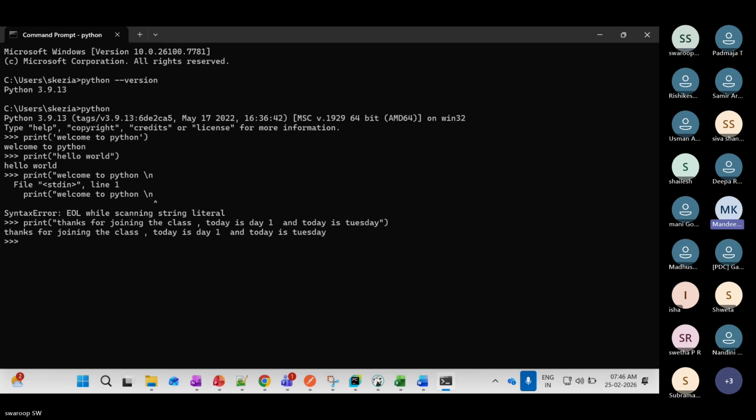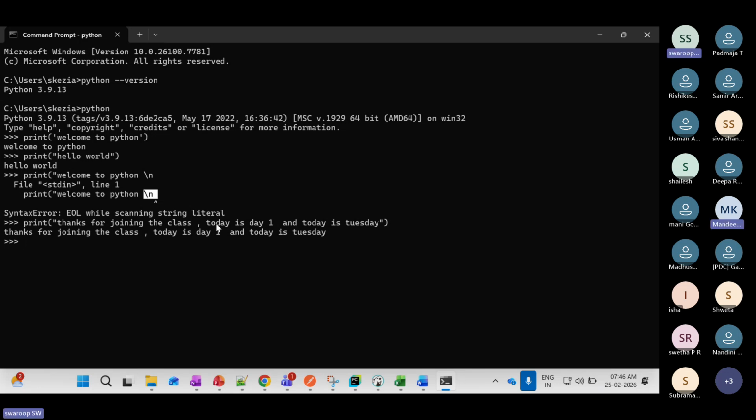If we need to provide the next line in the next line, we need to put it in the print format differently. If you want that, you have to put the \n. It is like a new line.